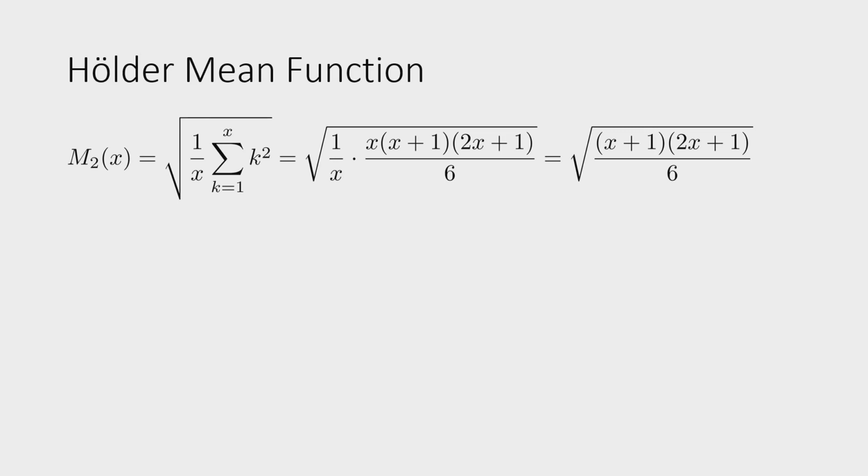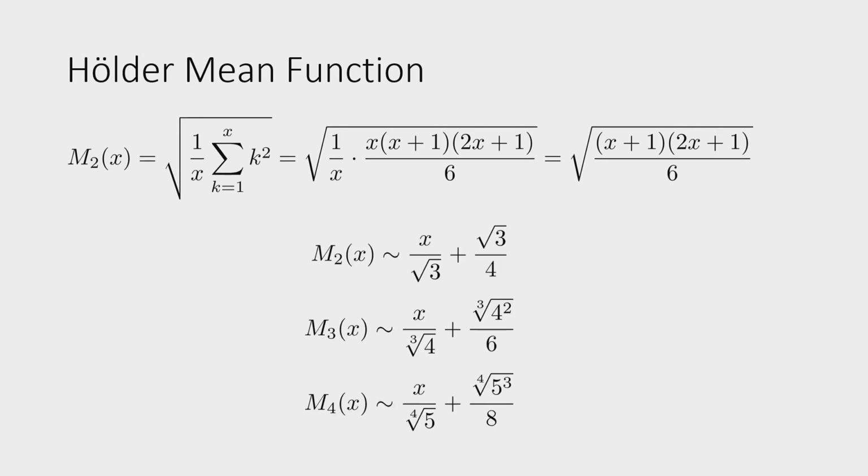For those who are also in first semester, I think this was in an analysis exercise. And then we get this. And then asymptotically, we get x over root of 3 plus root of 3 over 4. And then the same thing for m equals 3 and 4.